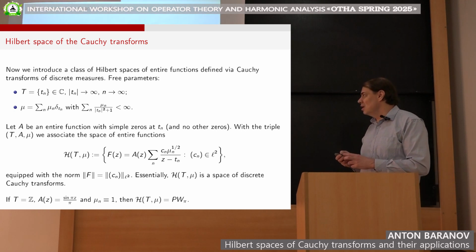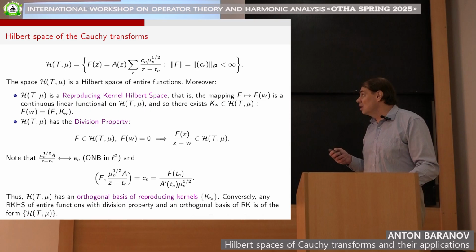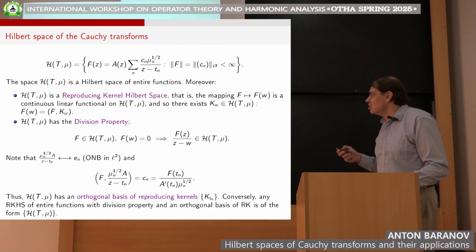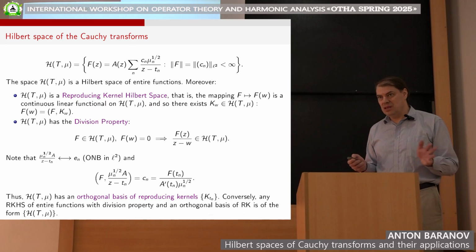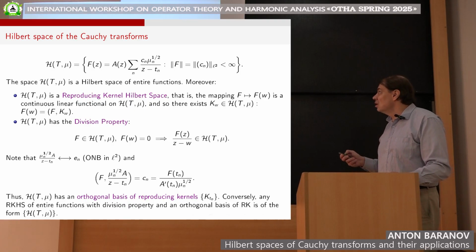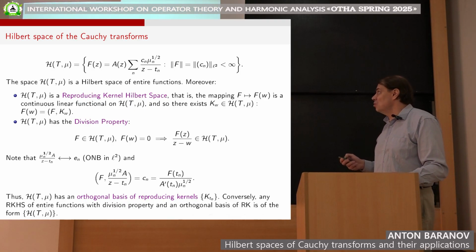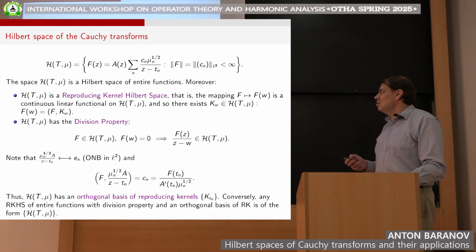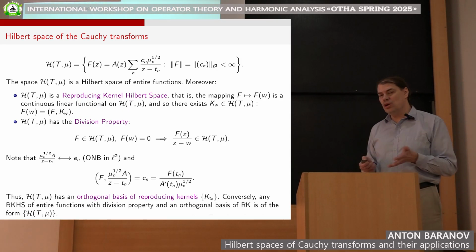What can we say about this space? Let's just recall its definition. Obviously, it consists of entire functions. It's a Hilbert space, it's easy to verify, with this norm. And moreover, H(T, mu) is a reproducing kernel Hilbert space.